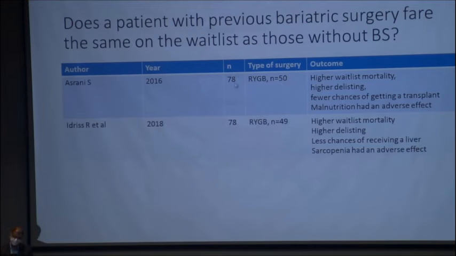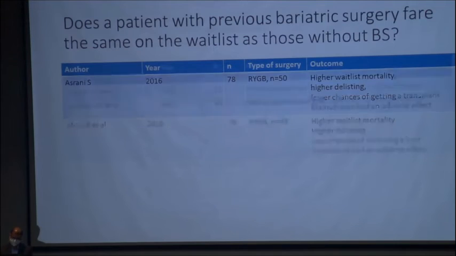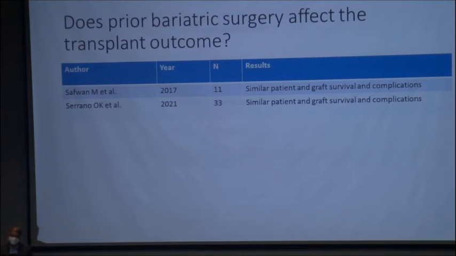Another important point is that most of these patients underwent Roux-en-Y gastric bypass. As I said, it is not nowadays preferred in patients with advanced liver disease to do a Roux-en-Y gastric bypass. Sleeve gastrectomy should be the choice. The third question is, does prior bariatric surgery affect the transplant outcome? These are the patients who have actually undergone liver transplant after bariatric surgery after proper selection. They are a very selected group of patients, and if they undergo transplant, the results are similar. But it doesn't mean bariatric surgery doesn't hamper the effect of liver transplantation. It means that after proper selection, these patients will fare well.